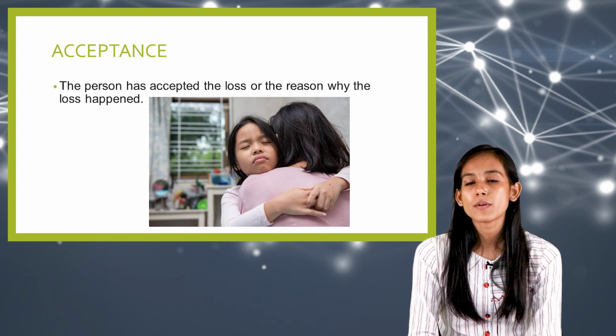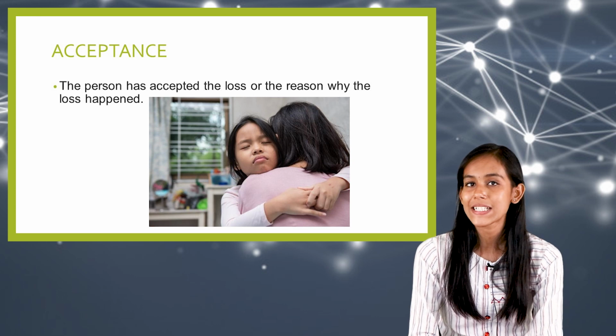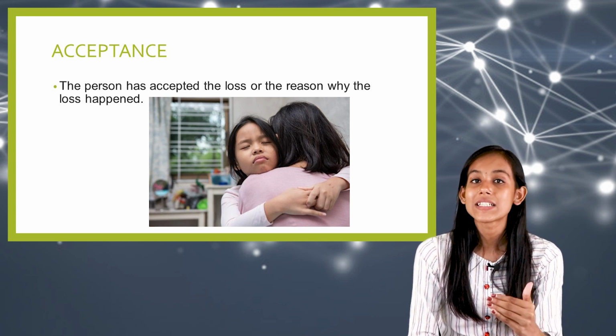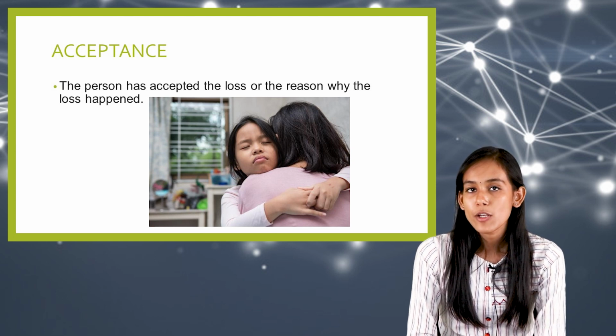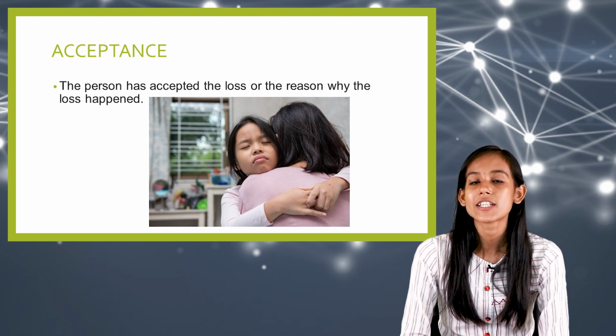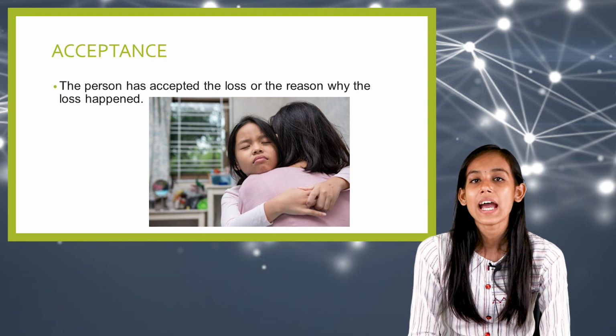So in the first stage, we saw that the child would deny the fact, denying that the loss has taken place and that it actually happened. After denial, there will be anger.